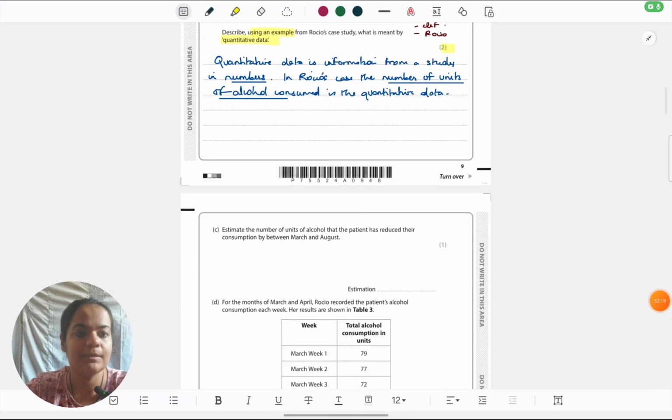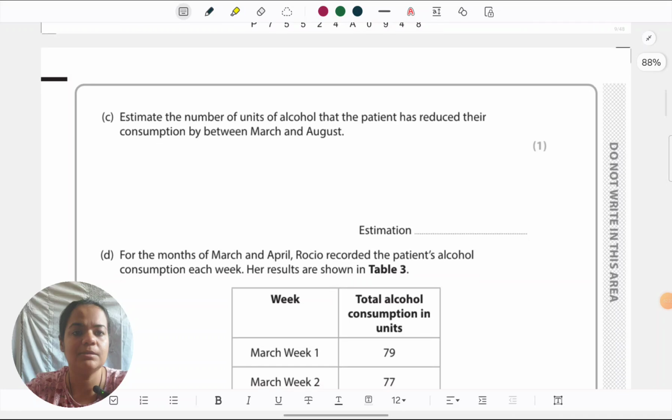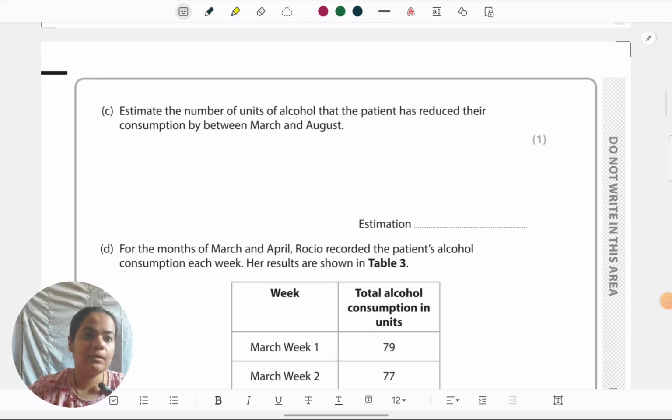Okay, let's look at the next question from the same situation. Estimate the units of alcohol that the patient has reduced their consumption by between March and August. We need to look at the table again. Reduce their consumption by, meaning that some sort of subtraction will be required.